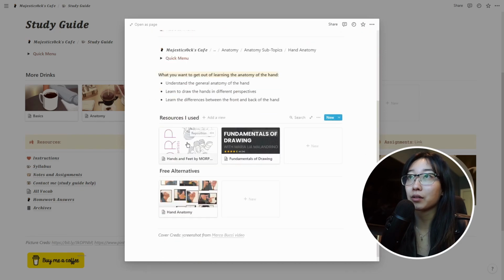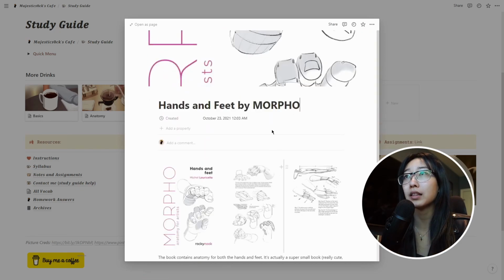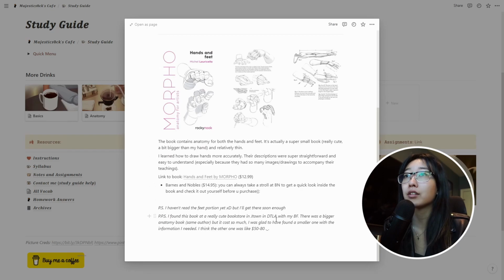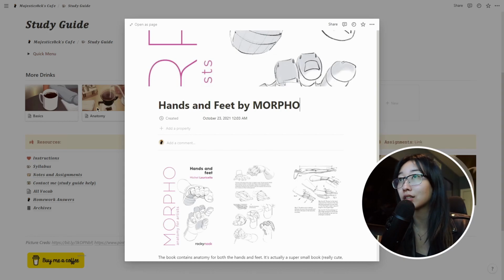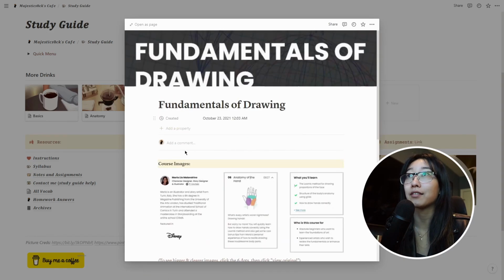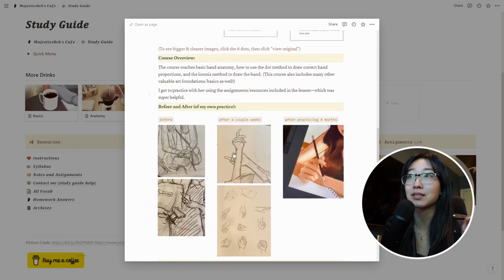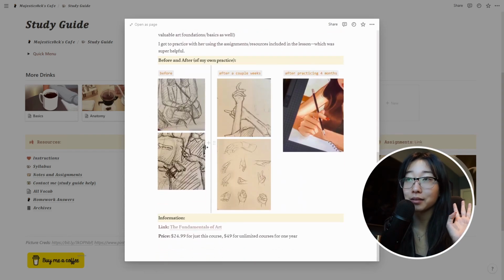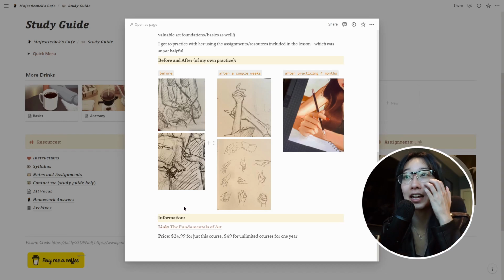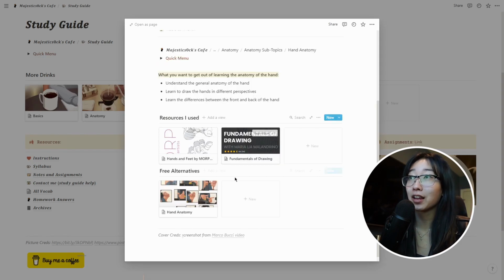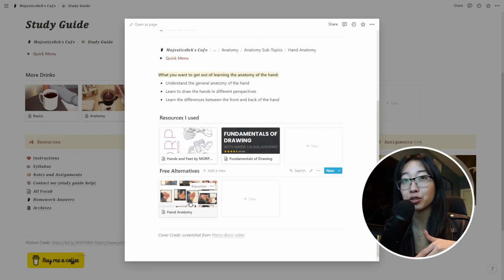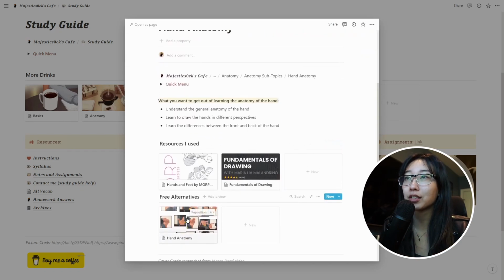Now we're at the hand anatomy. You can look at the resources that I used. And these resources, I'll have links to them, so you can check them out. This one right here is available at Barnes & Noble if you want to just go look at it. And then we have 21 Draw. This is one of their courses. This is my favorite course. I would recommend learning from them. Instructor Maria did a really good job at teaching me the basics as a beginner back in early February this year. So if you don't want to pay for anything and you just want to kind of learn casually for now without committing, you'll click the free alternatives.